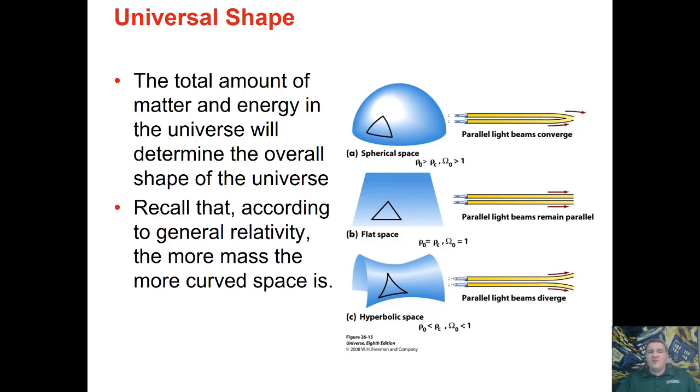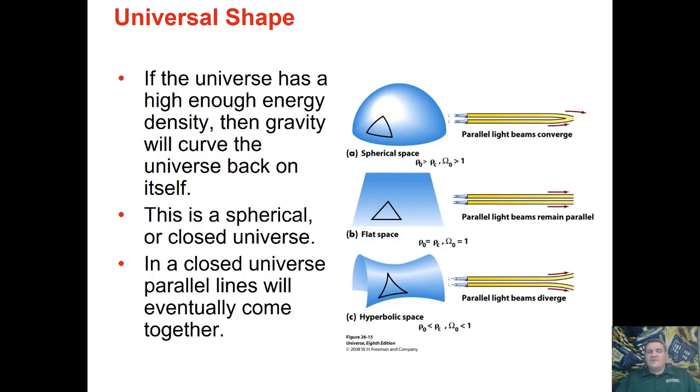Okay, so the overall shape of the universe is going to be determined by the total amount of matter and energy within the universe. Now, if the universe has too much stuff, what we call the energy density, then gravity is actually going to cause it to wrap back in on itself. The way that we could actually see this is by the bending of light. We have two light rays that begin as parallel, but if the universe has too much stuff and it wraps back in on itself, then these lines that begin as parallel will eventually converge. They'll actually meet up together.